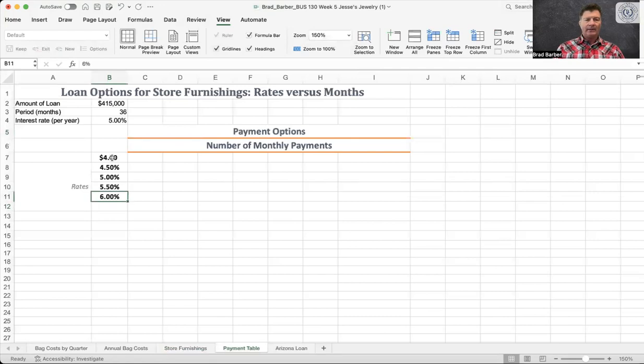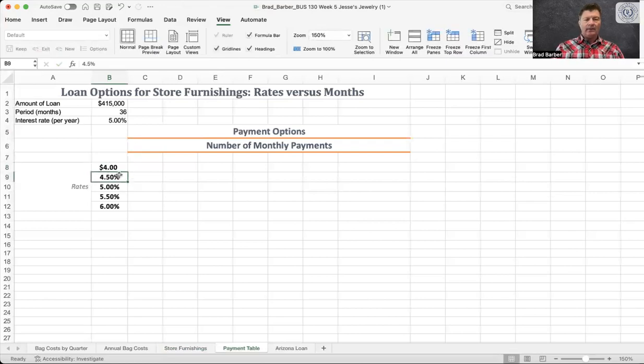Okay. Actually, I need that lower, because I don't want to start right there. So I copied that. I pasted it. I just moved it down one cell. That was a copy paste. I actually cut paste. I cut it where it was and I pasted it. Saved me from having to rewrite those things.